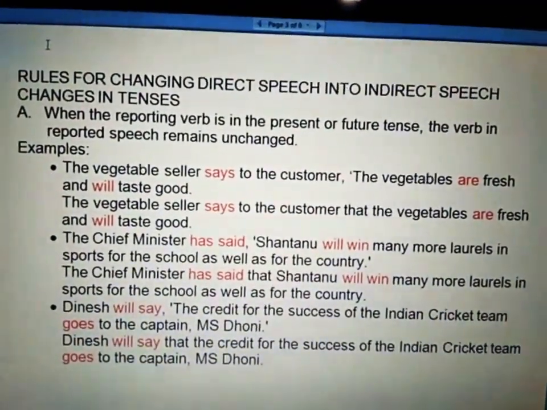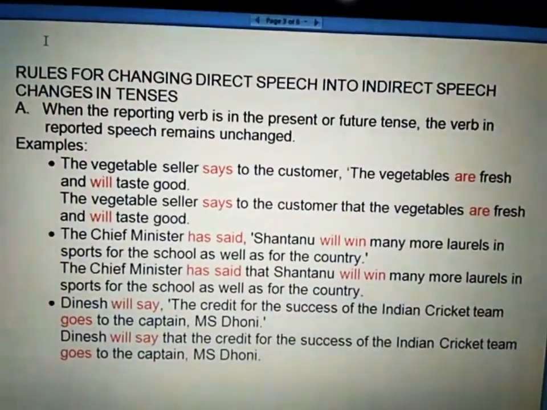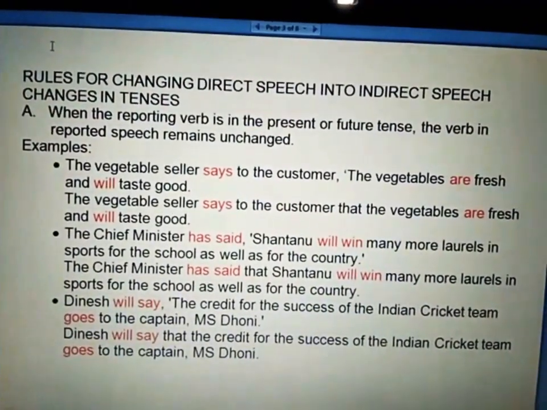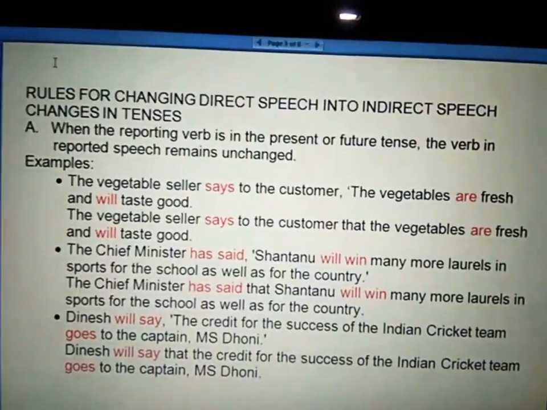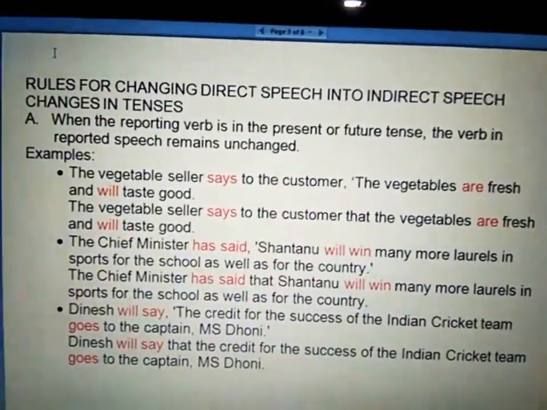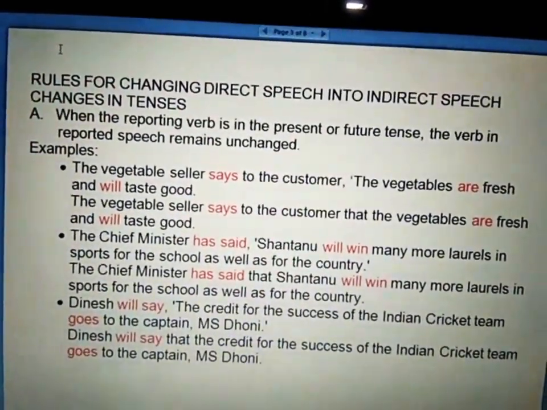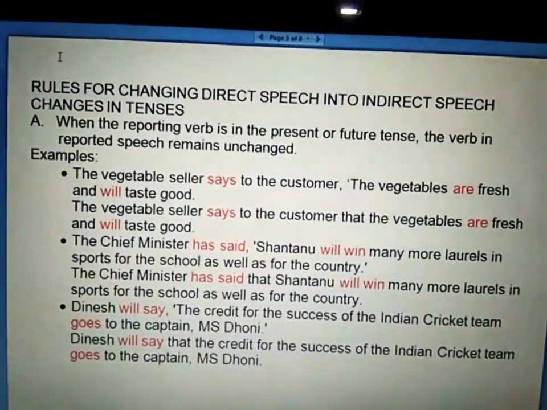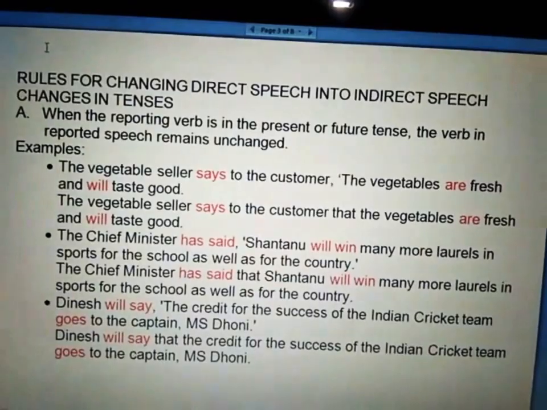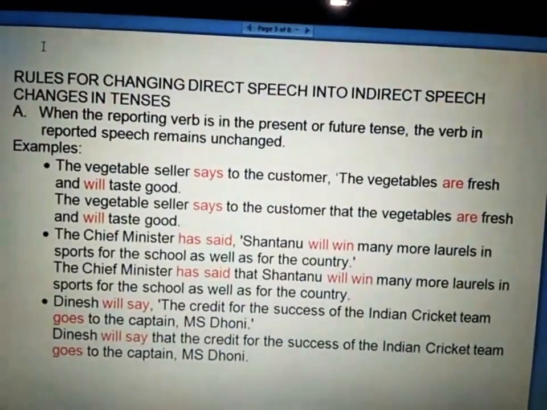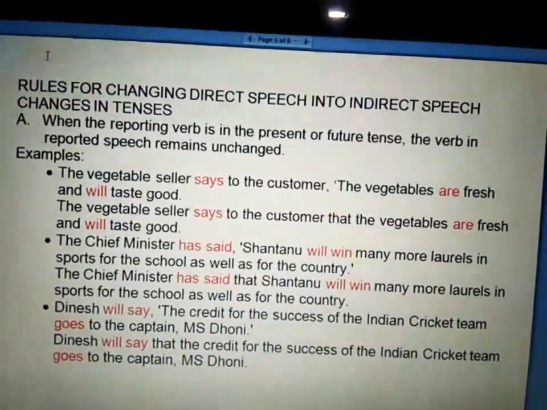For example, the vegetable seller says to the customer, "The vegetables are fresh and will taste good." Keep in mind that we have not changed says. The vegetable seller says to the customer that the vegetables are fresh and will taste good.